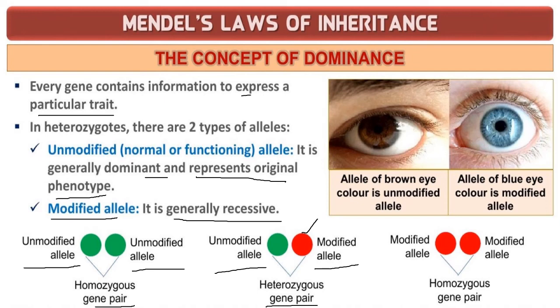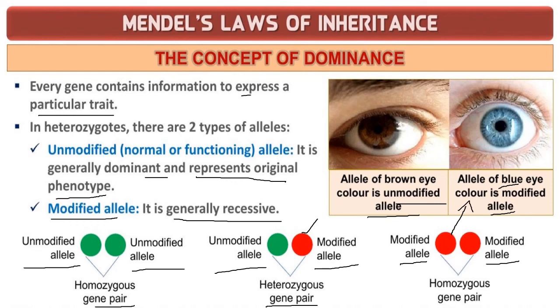The allele of brown eye color is the unmodified allele, which we call the dominating character. The allele of blue eye color is a modified allele, so we call it a recessive character. When two modified alleles are in a gene pair and are represented in the offspring or zygote, it will form a recessive characteristic. It will not form a dominating characteristic. So this type of gene will result in this type of recessive characteristic.